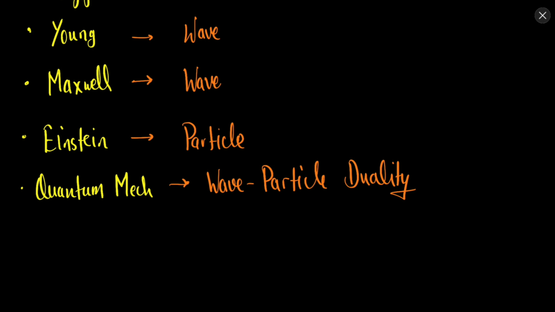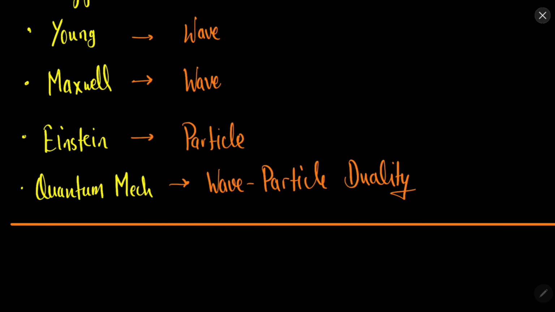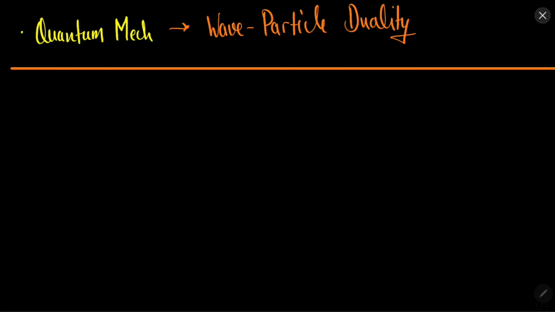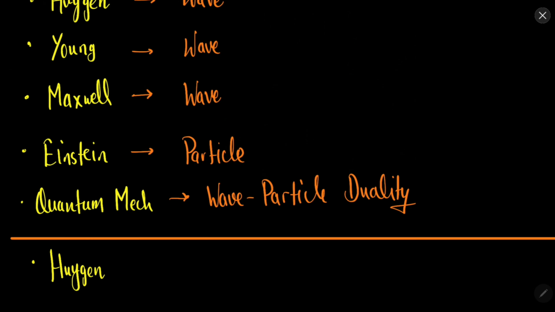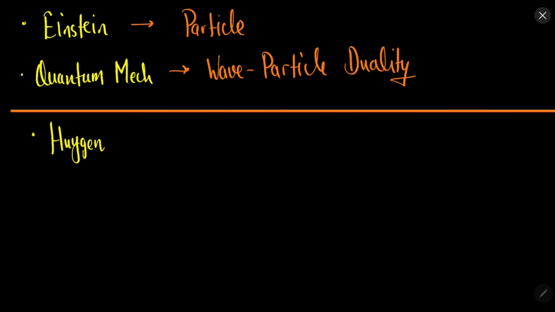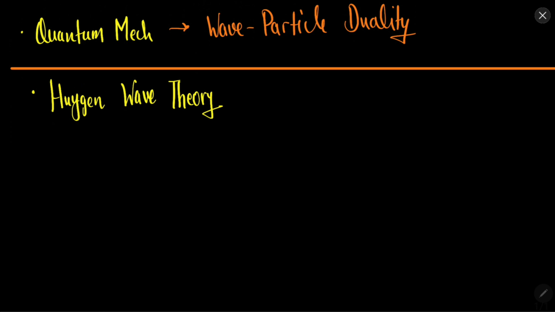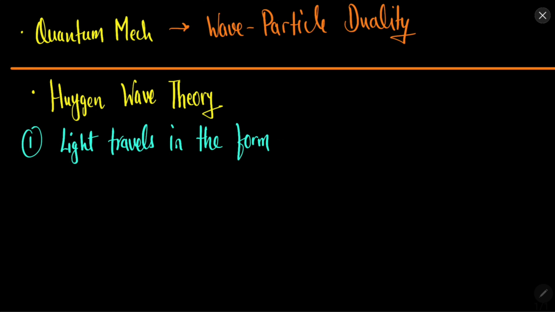So we will first start with the Huygens wave theory in this particular chapter, and then we'll understand the experiment done by Young. So Huygens wave theory. What is Huygens wave theory? It is quite simple. He assumed that first, light travels in the form of waves. Okay, this was his first postulate.